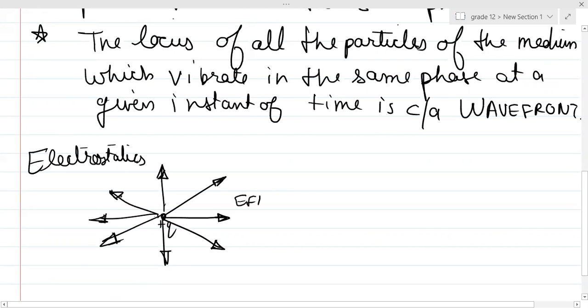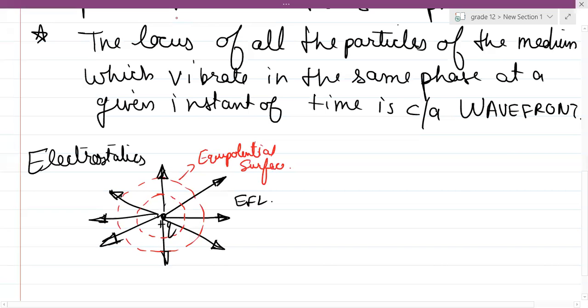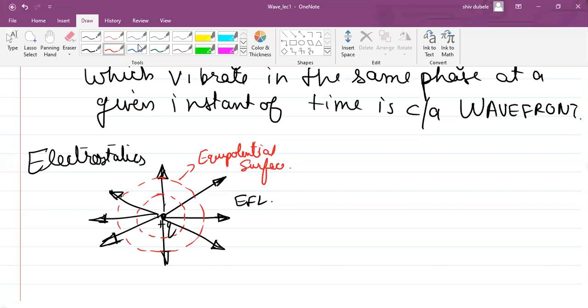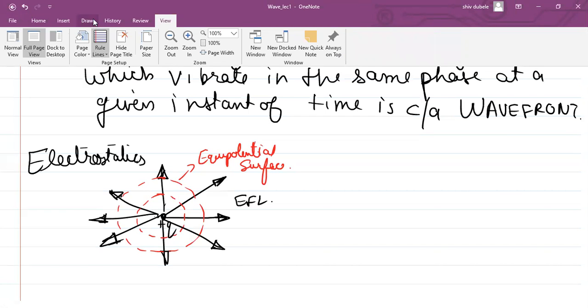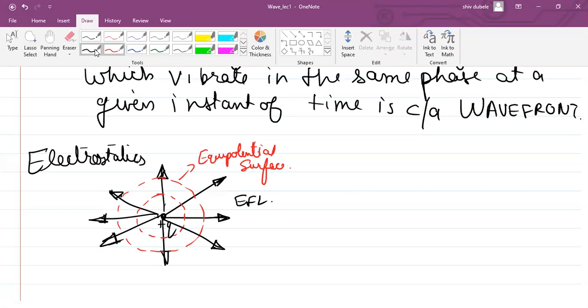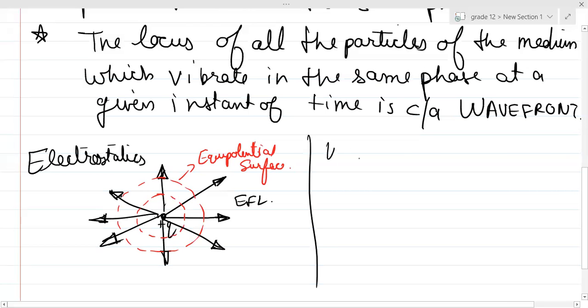And on these electric field lines, if you drew the equipotential surfaces, they are like this. Does anyone remember this? This has all been taught. Equipotential surfaces. Similarly, in light also, electric field lines were an imaginary concept, and equipotential surfaces were also an imaginary concept. Both were there to understand the nature of light.